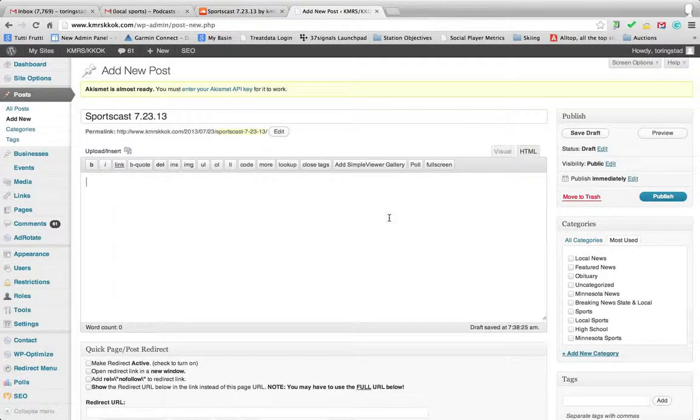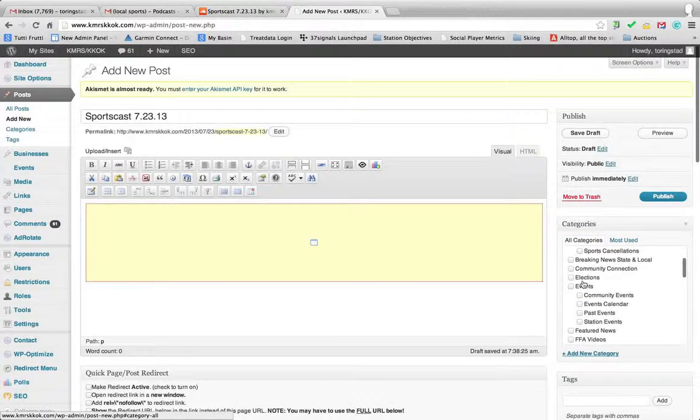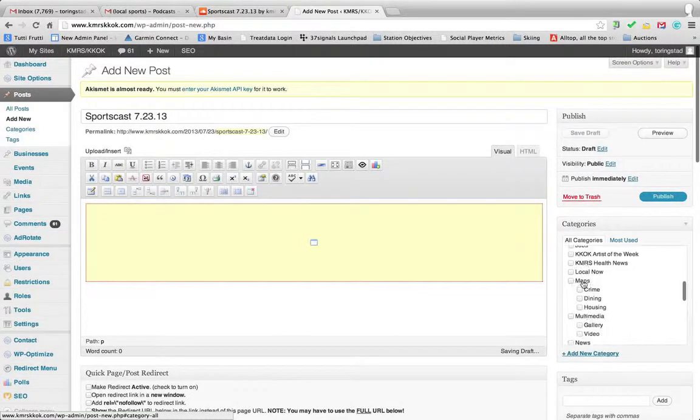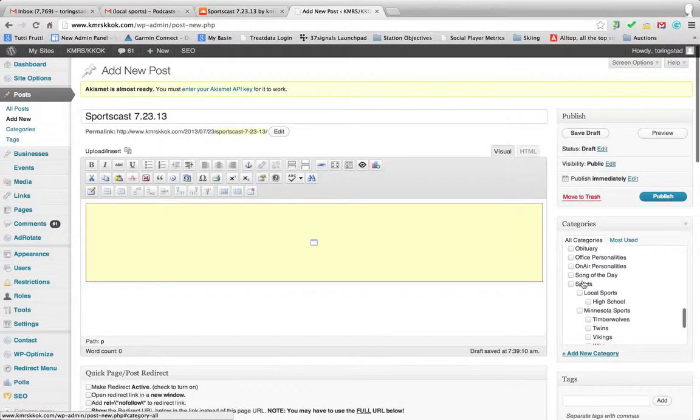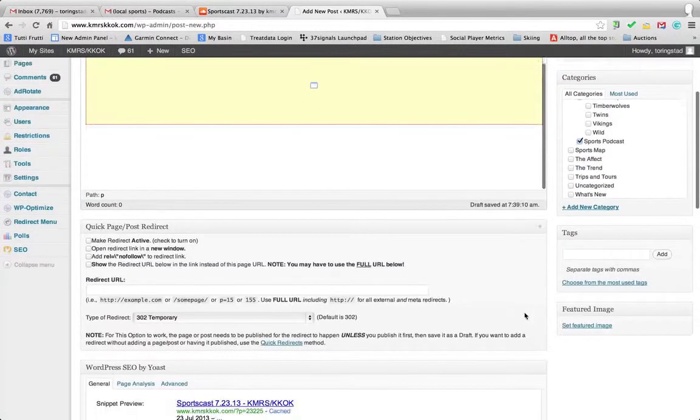You go to the HTML. There's your visual. You got it. And we got to go over to categories to place its location. Again, so there is sports and news podcasts. And there is the sports podcast right there.